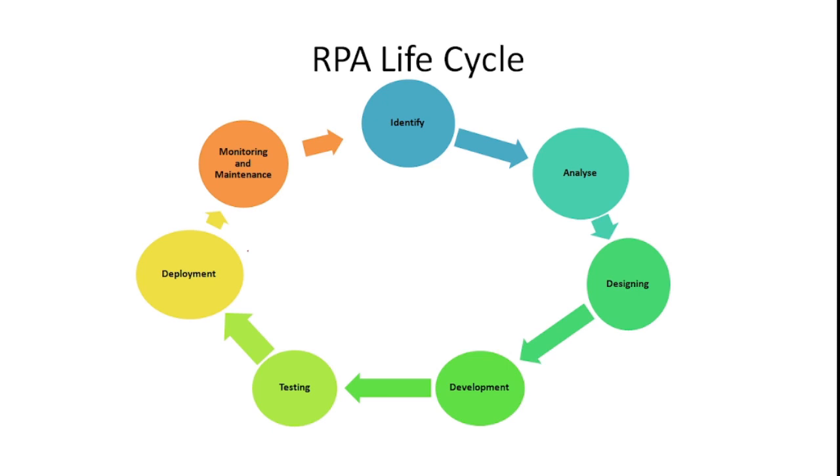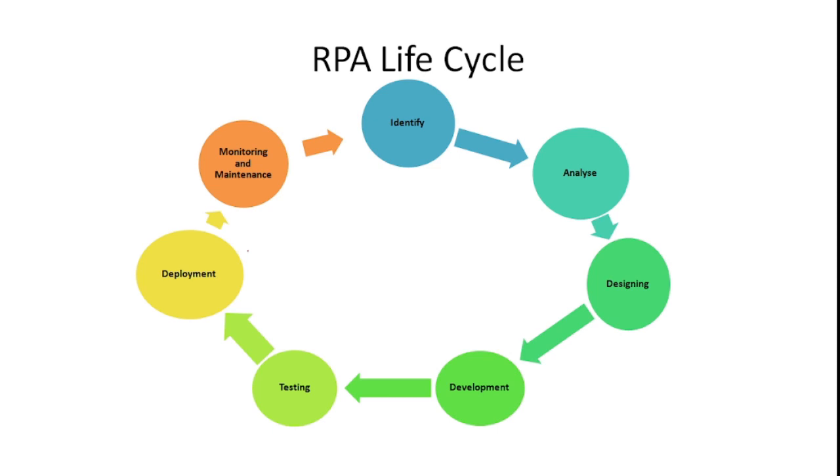Once the analysis is done, it should go to designing. The developer prepares the solution design document, and based on that design, the development is performed. After the development is completed, there should be internal testing. Once the testing is done, the developer can deploy the code. Deployment means we can consider it the go live, and from that moment we can observe the runs in production.